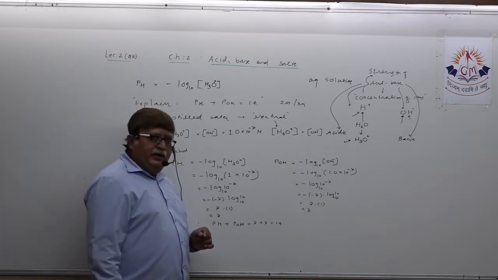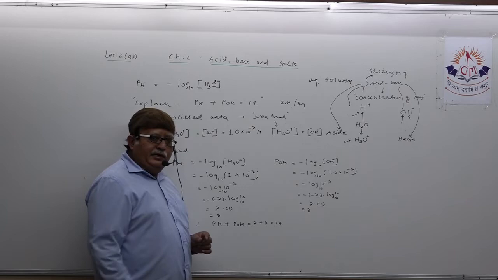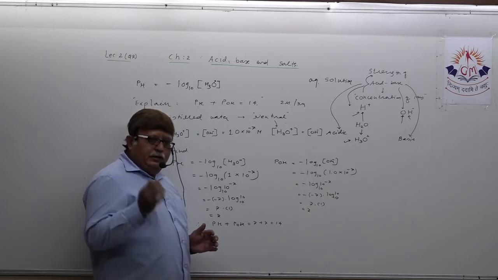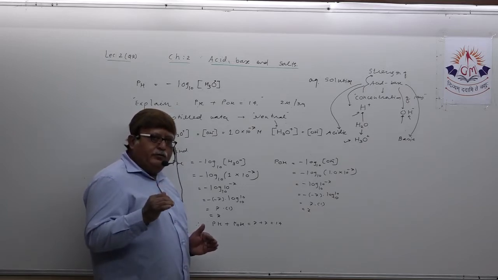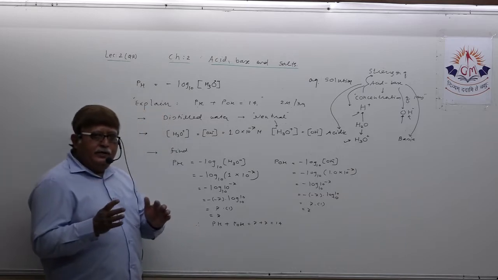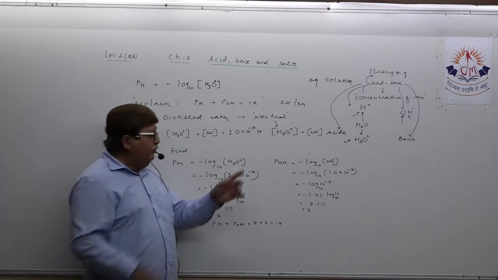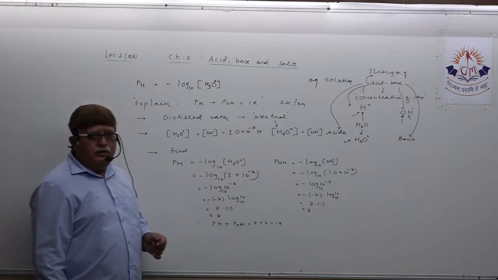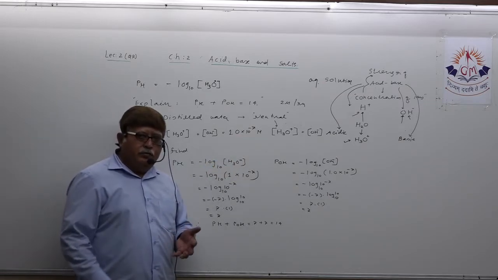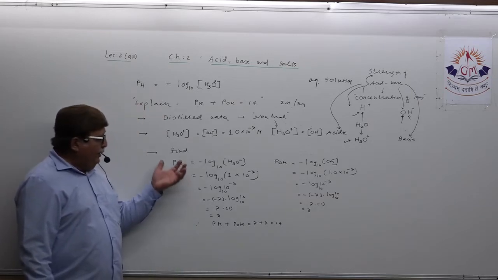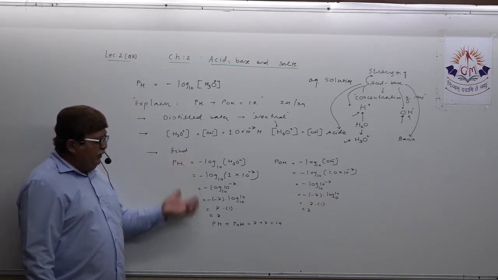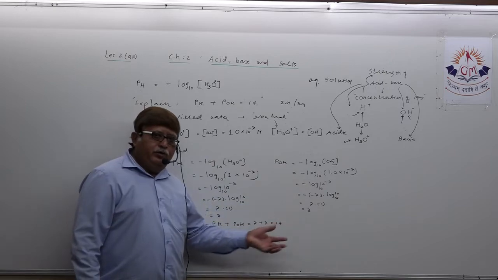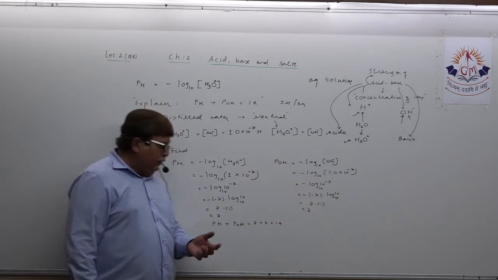By analytical chemistry, it has been found that distilled water has hydrogen ion and hydroxide ion concentration equal to 1.0 × 10^-7 moles per liter. Let us try to find the pH and pOH of distilled water.